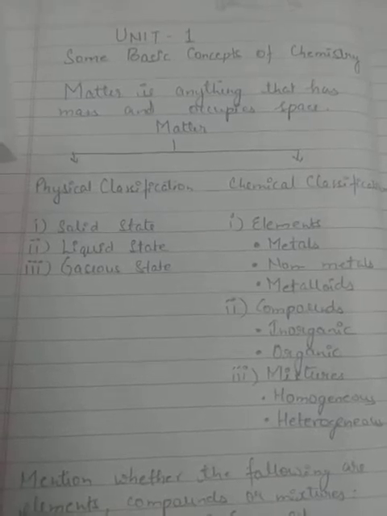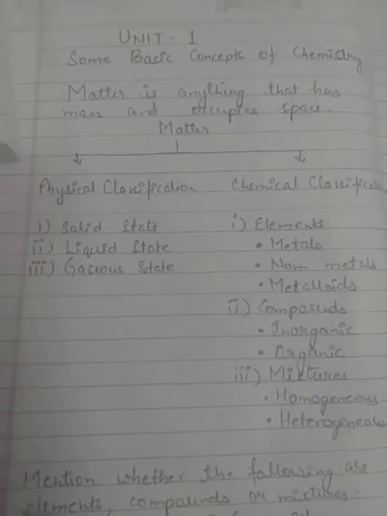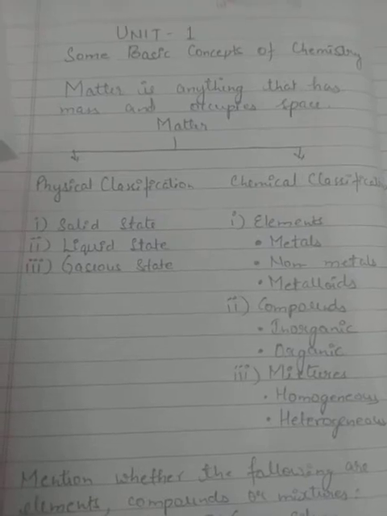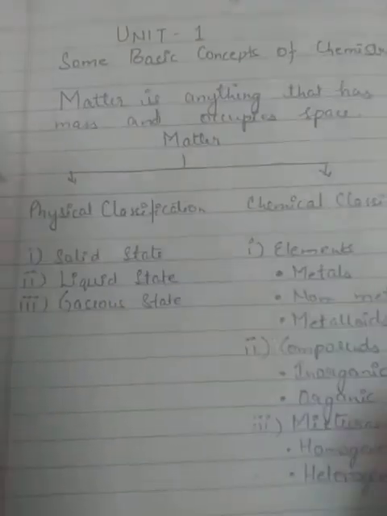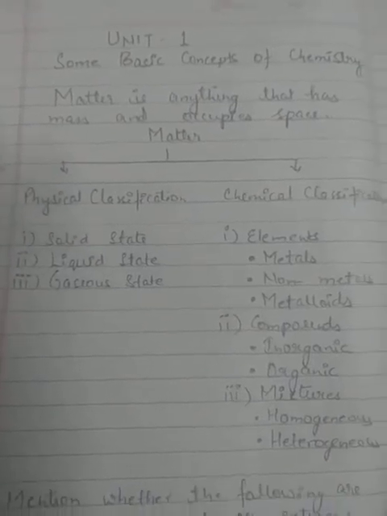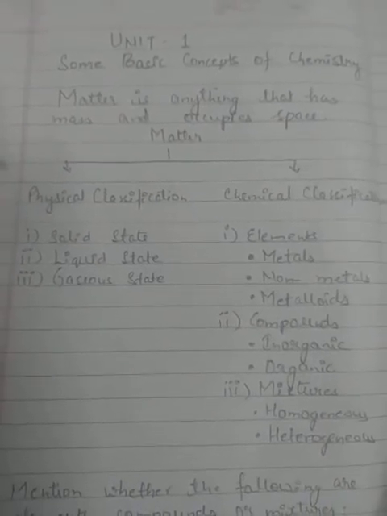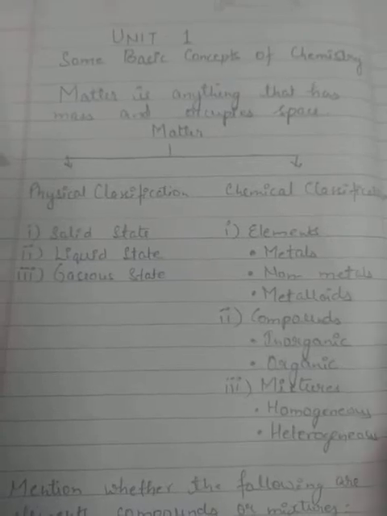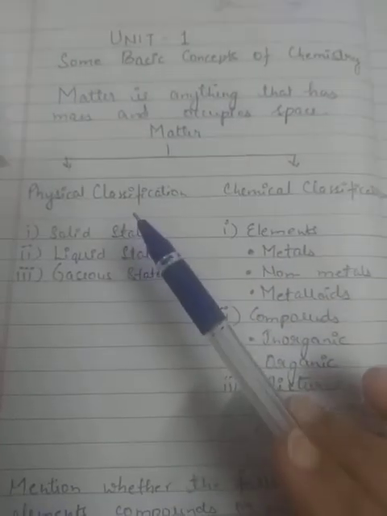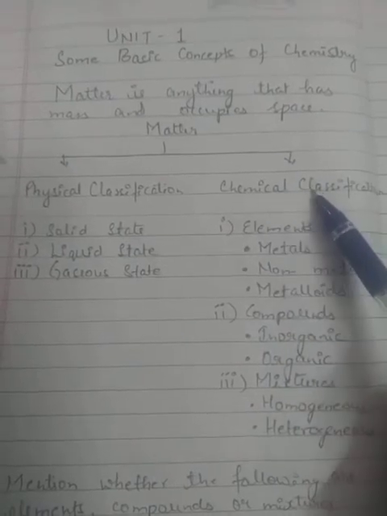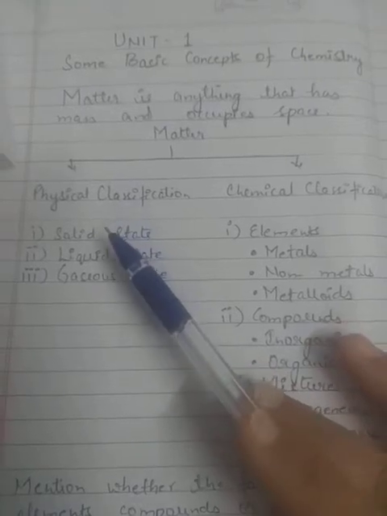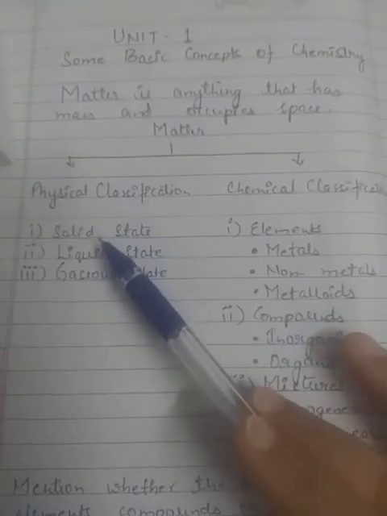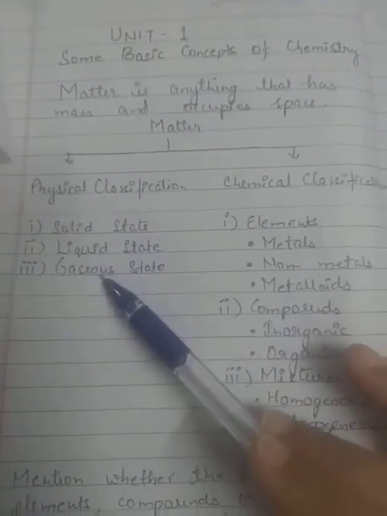Today we will start with the first chapter of your chemistry, that is some basic concepts of chemistry. We know that matter is anything that has mass and occupies space. Matter is classified into two parts: the physical classification and the chemical classification. Physically, if we classify matter, it is divided into three parts: solid, liquid, and gaseous state.